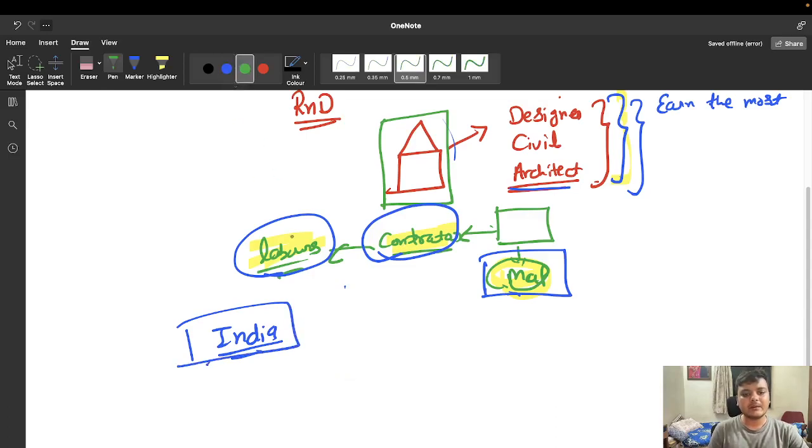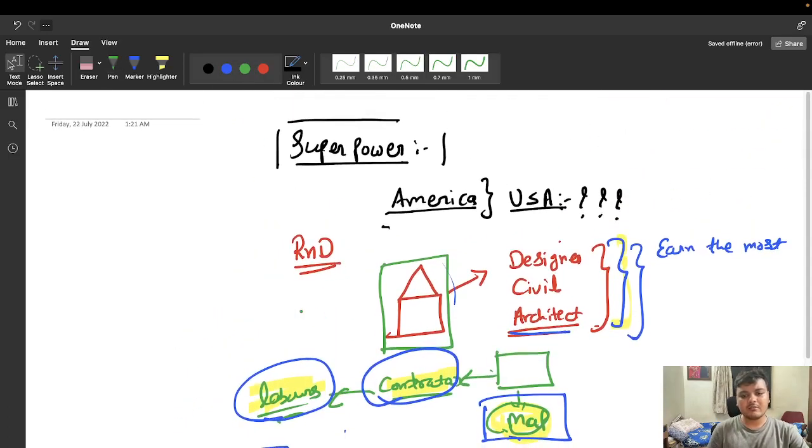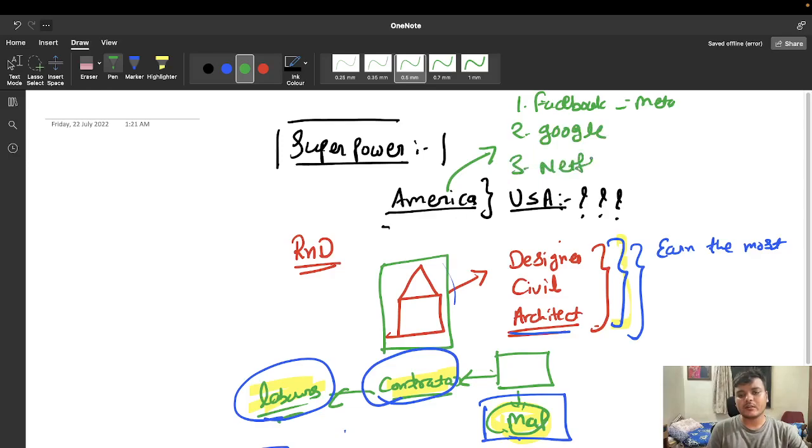Because if you say big companies in India, let's say we take the big companies of America, right? Big tech companies of America are what? Like Facebook or Meta, right? Then after that we have Google. Then after that we have Netflix. Then after that we have Amazon, right? So these are the big giants of America.